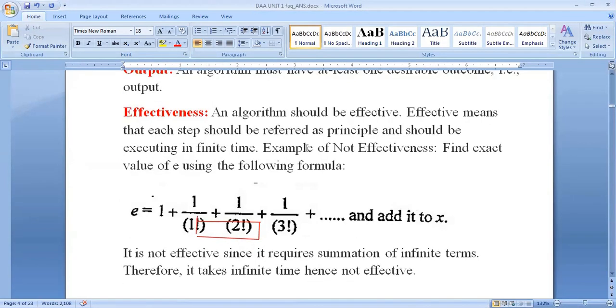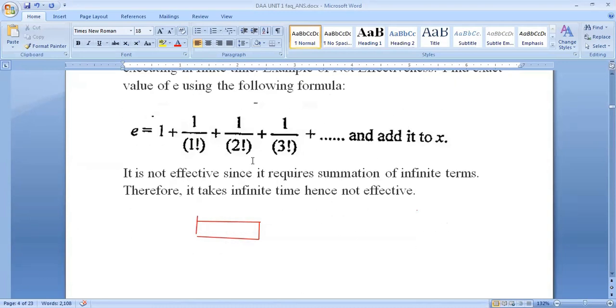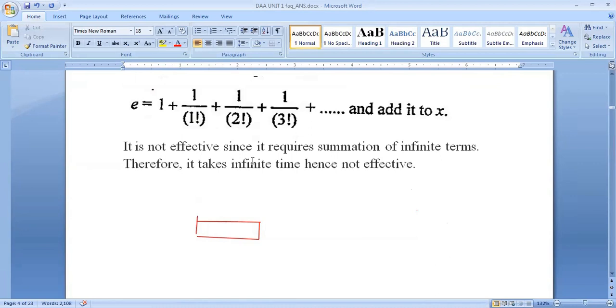E equals 1 plus 1 by factorial of 1 plus 1 by factorial of 2 plus 1 by factorial of 3 plus and so on. So it is not effective since it requires summation of infinite terms. Therefore, it takes infinite time, hence not effective. When you have written a program and want to execute it, this is not effective since it takes infinite time.